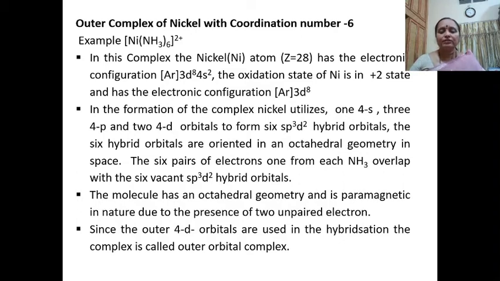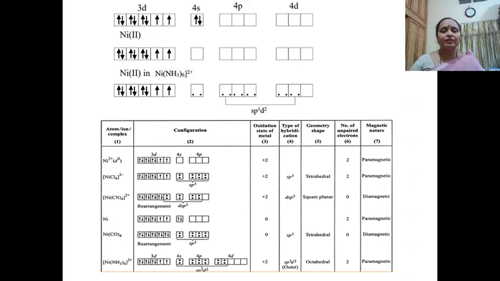In the formation of this complex, it uses 1 4s, 3 4p and 2 of the d orbitals, and undergoes sp3d2 hybridization.